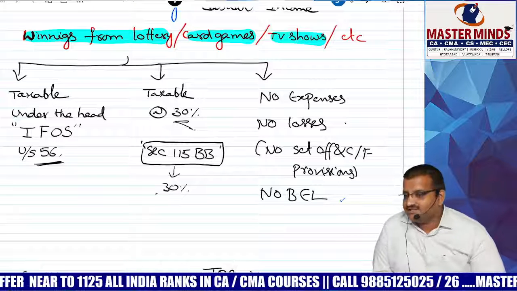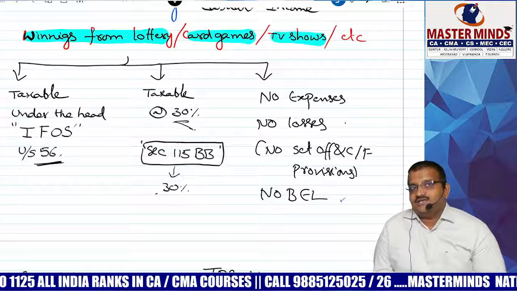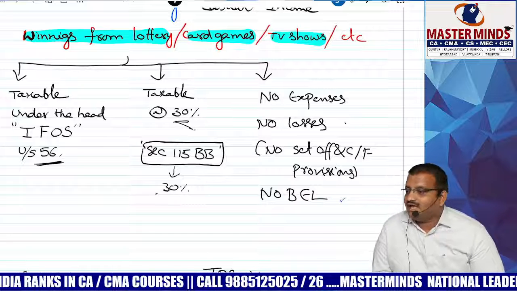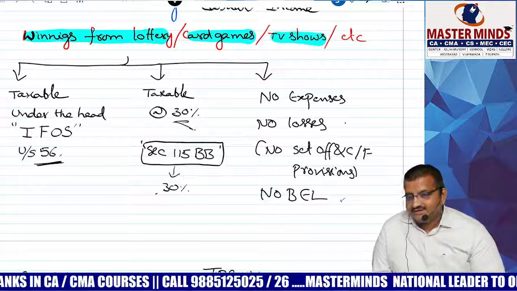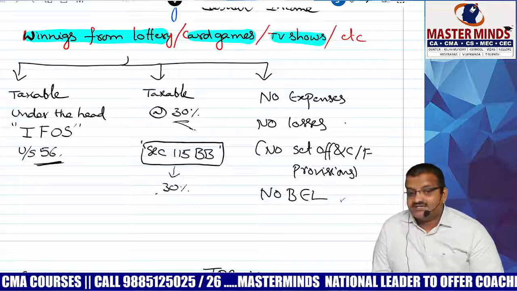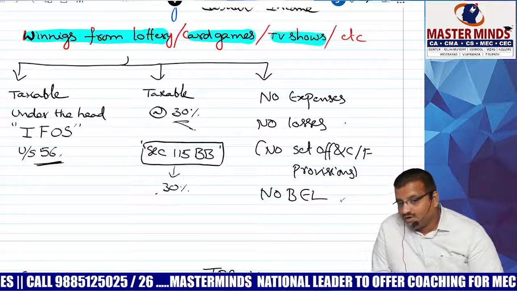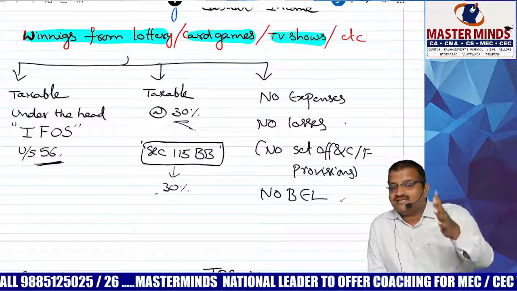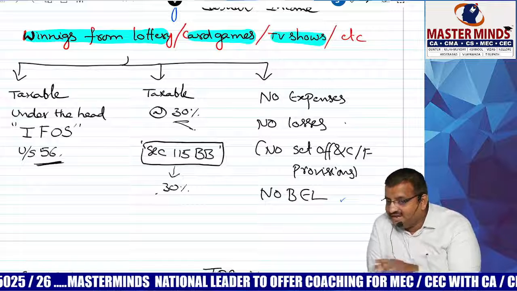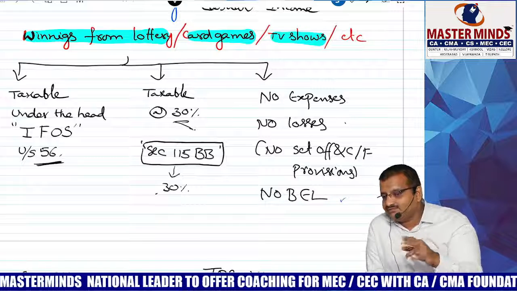Next question: which is the biggest one? She said elephant, so she lost the game. Yes. After spending so much, the income we got is 2,000, whereas our expenditure is 50,000, so minus 48,000. Correct? No, no, you can't say minus 48,000. If expenses are not allowed at all, how can we deduct them? No expenses will be allowed. The 2,000 is straight away taxable at the rate of 30%.